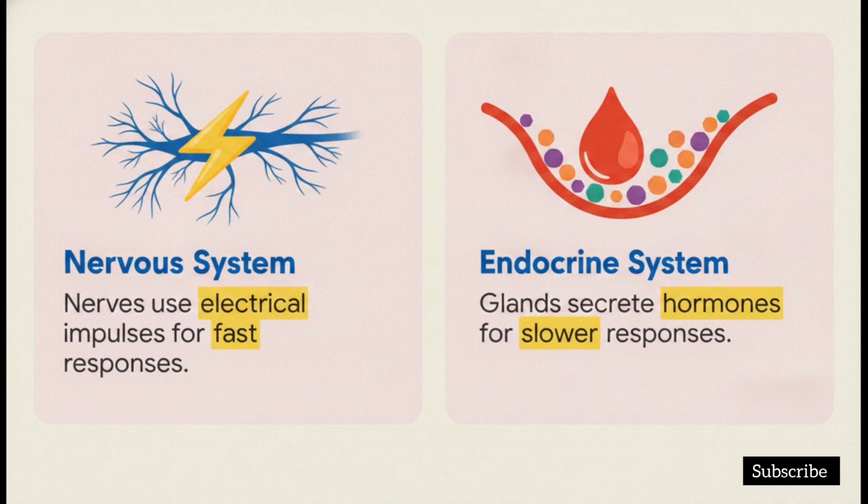The endocrine system, on the other hand, is controlled by chemical hormones secreted by glands. Because these chemicals have to physically travel through your bloodstream, the response is generally a bit slower, but the trade-off is that it allows for widespread, long-lasting coordination across your entire body.